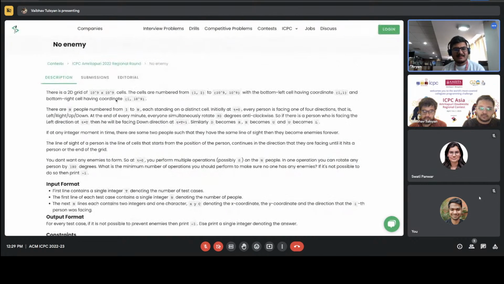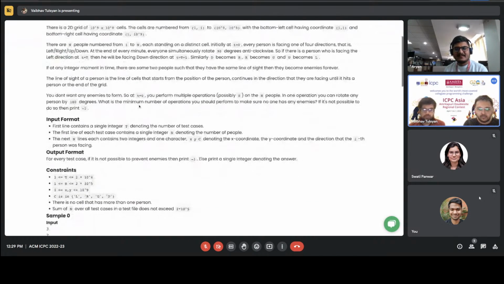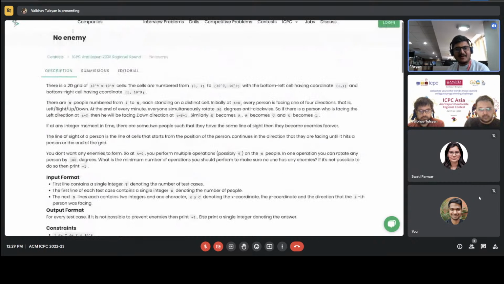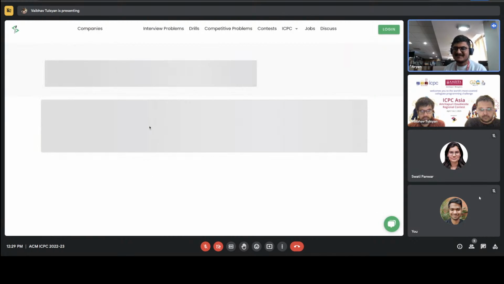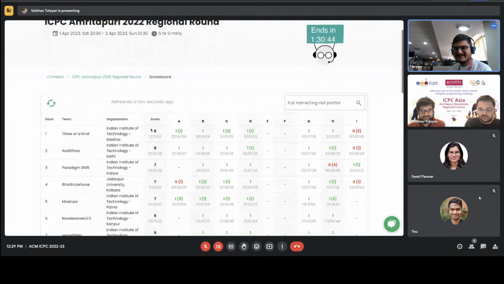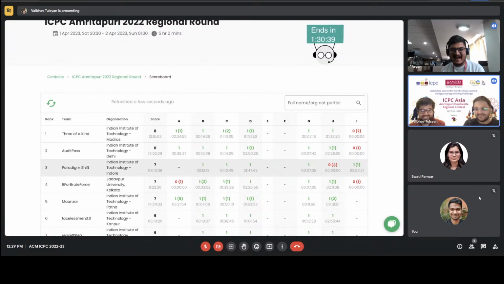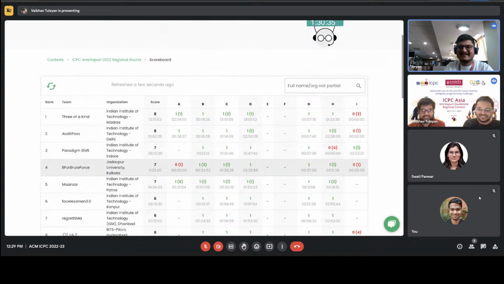I think this problem should probably be solved by more people. If paradigm shift finds this bug after the contest, they would be really pissed off, because they have another WA. I will go ahead and check the difference between the two solutions. Yeah, we should just check. Okay, I will do that.